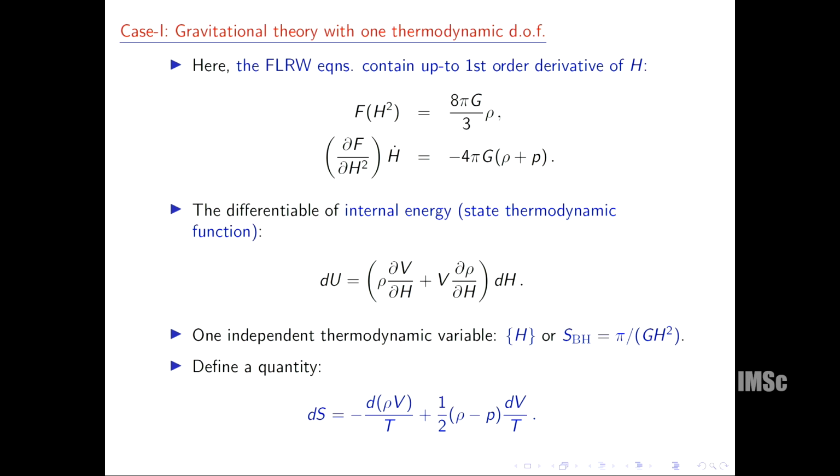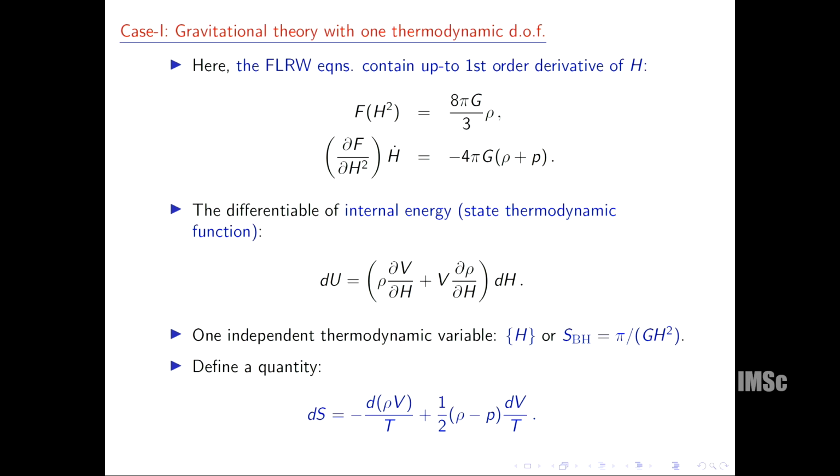To answer the first question, we can divide the modified theories of gravity into two stages. One, the gravitational theory with 1 thermodynamic degree of freedom, and the next one is more than 1 thermodynamic degrees of freedom. In this case, the field equations can be written this way. See, in these two equations, the Hubble parameter comes with a single derivative. That's why we need one initial condition to solve that equation of motion, and that's why there is a single degree of freedom.